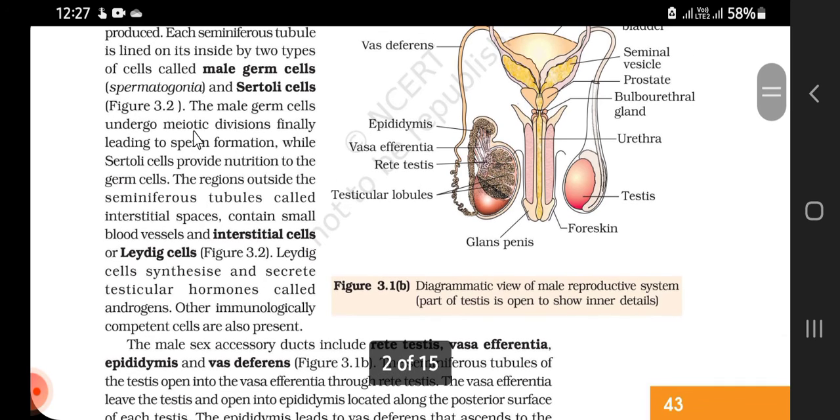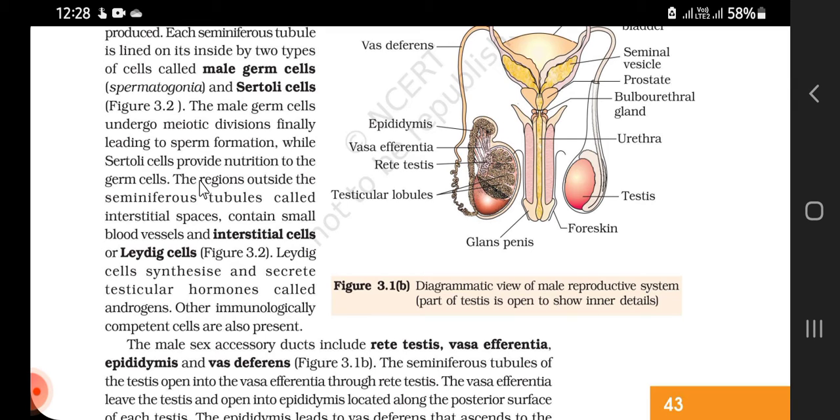Now let's get back. The male germ cells that line the seminiferous tubule undergo meiotic division, finally leading to sperm formation. In meiotic division, 4 daughter cells are formed. While Sertoli cells provide nutrition to the germ cells. What is the work of Sertoli cells? They provide nutrition to the developing sperms.